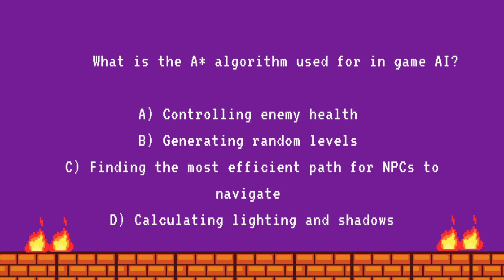5. What is the A* algorithm used in game AI? A. Controlling enemy health. B. Generating random levels. C. Finding the most efficient path for NPCs to navigate. D. Calculating lighting and shadows. Answer C. Finding the most efficient path for NPCs to navigate.